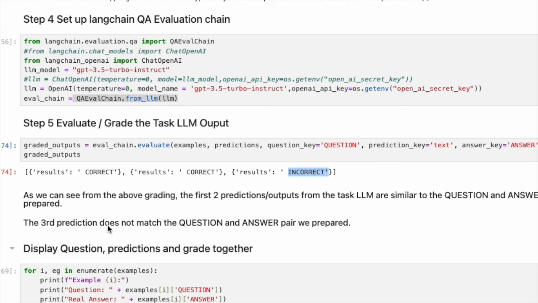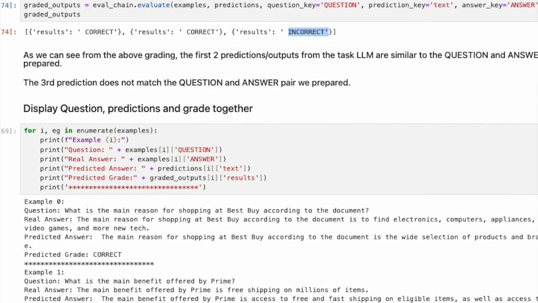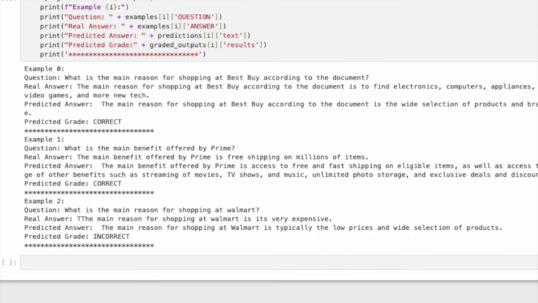Finally, just for display purposes, we display question, predictions, and grade together. For example 1, the question is the main benefit offered by Prime. The real answer, according to our prepared question and answer pair, is the main benefit offered by Prime is free shipping on millions of items.